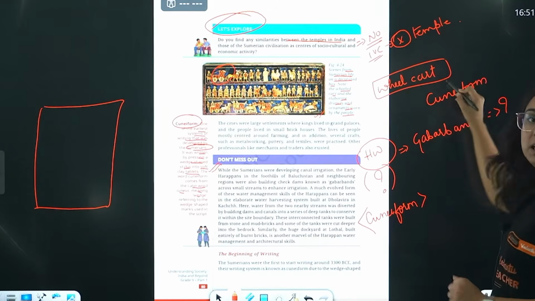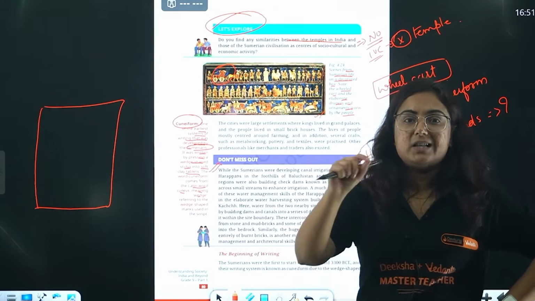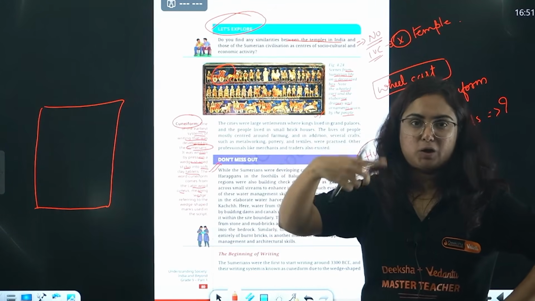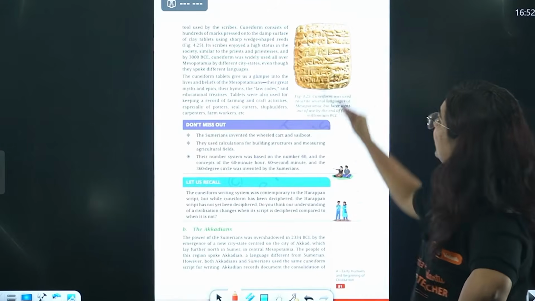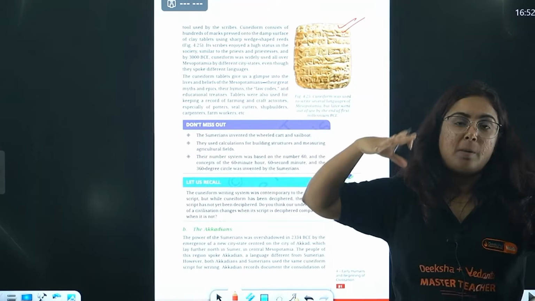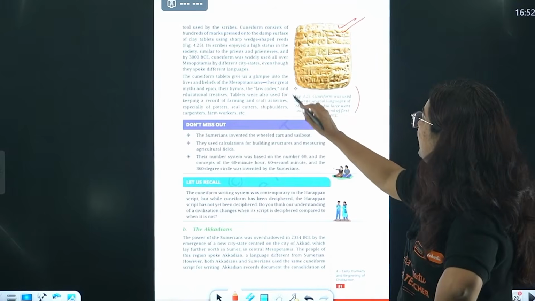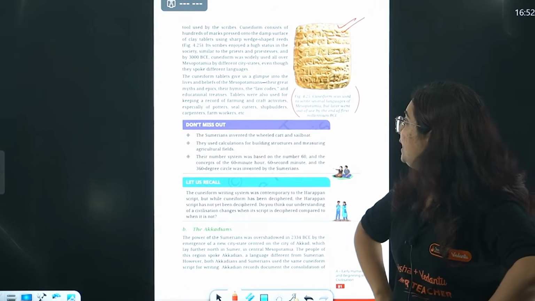However, in the script the letters were in picture style, pictographic style. Okay, so yes, there was a beginning of writing. This was the type of cuneiform, what we can say, the clay tablet that we have found here. Several languages of Mesopotamia used it until the end of the 1st millennium BC.